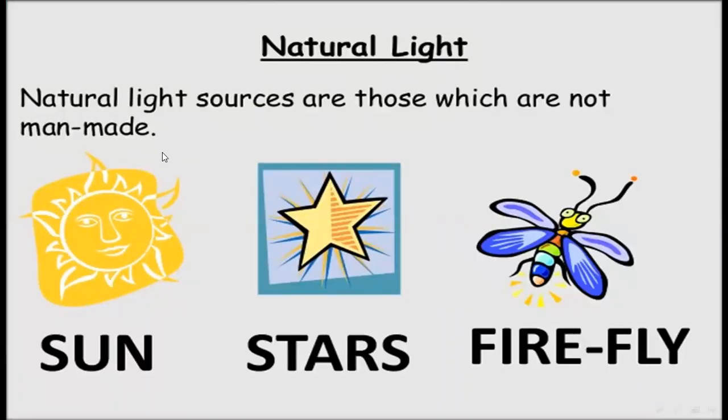Here you see the two types of light, natural light and artificial light. Natural light sources are those which are not man-made, like sun, stars, and firefly. So these are the examples of natural light sources.